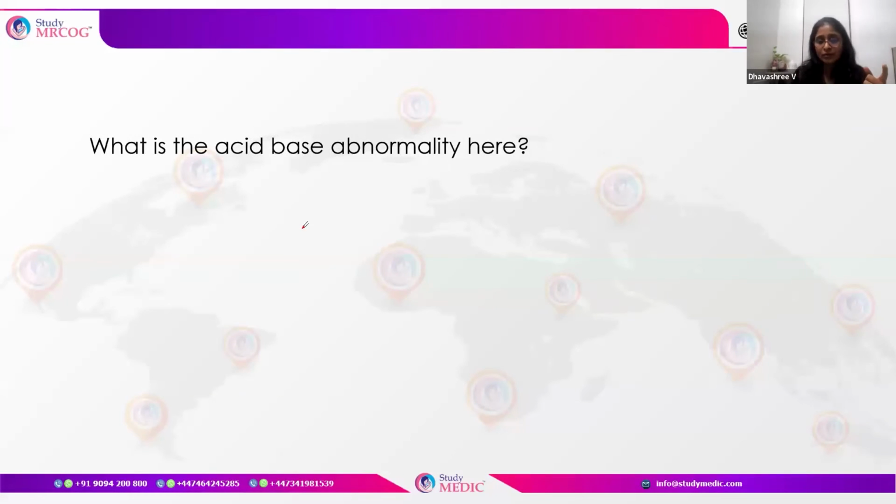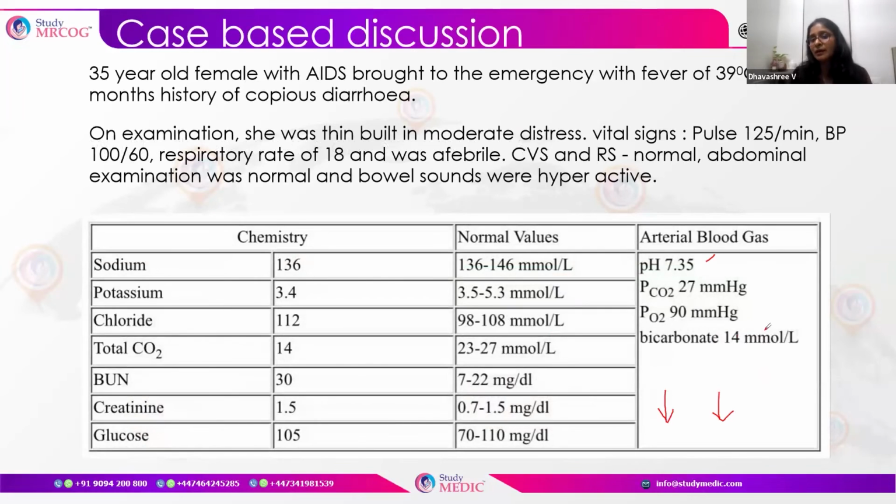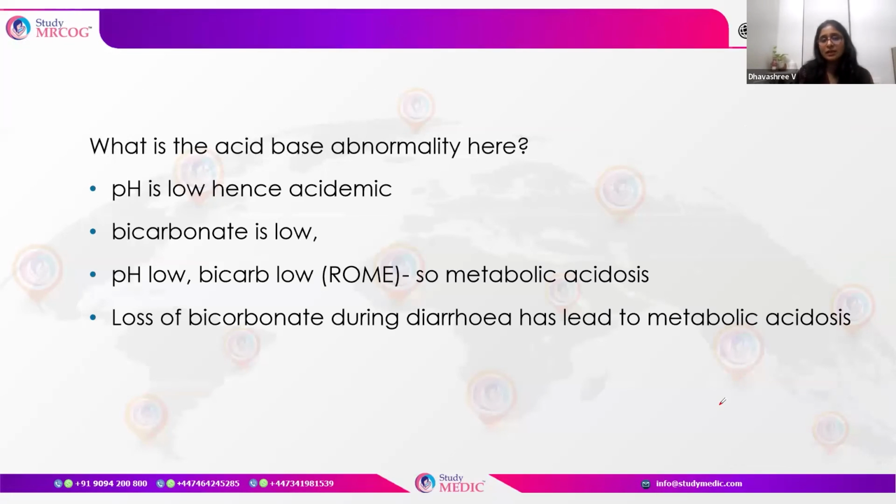So we go back to the bicarbonate. What is the normal bicarbonate value? It should be 24. It is again low. So bicarbonate is also low, pH is also low, and PCO2 is also in the same direction. So this means it is metabolic acidosis. Why did the metabolic acidosis happen? It's because of the loss of bicarbonate due to diarrhea.